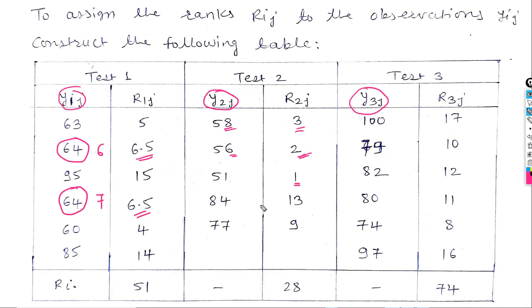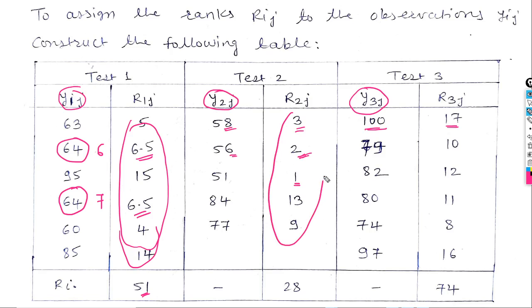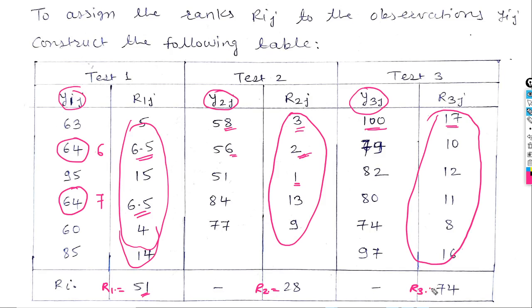So like this, we have a total of 17 observations. The last observation, the highest observation, is 100. So that's why we are assigning rank 17 here. Take the sum of the ranks. The sum of the ranks of all these observations is 51. The sum of the ranks of all these observations is 28. And the sum of the ranks of these observations is 74. So this is your R1 dot, this is your R2 dot, and this is your R3 dot.